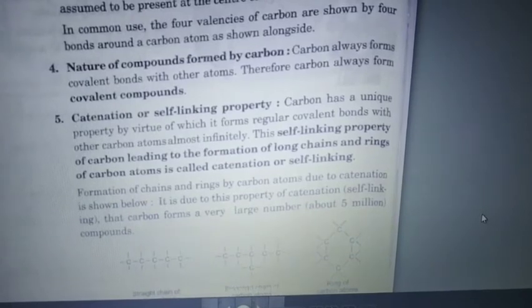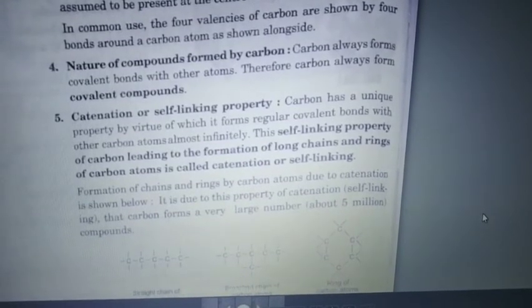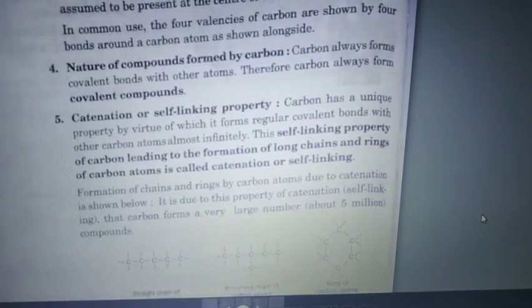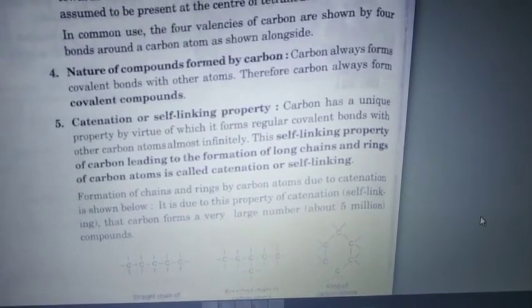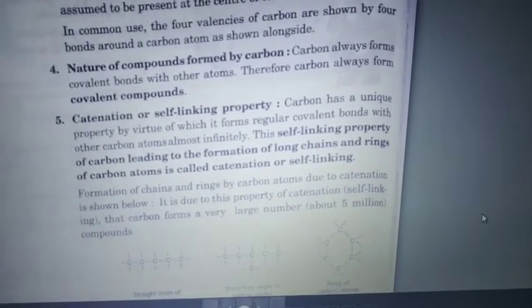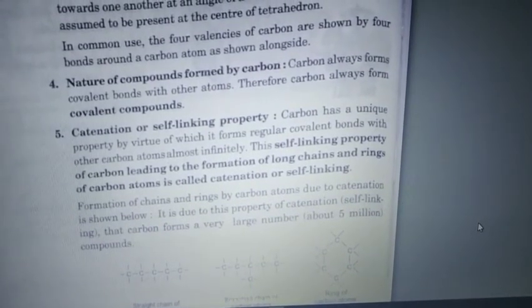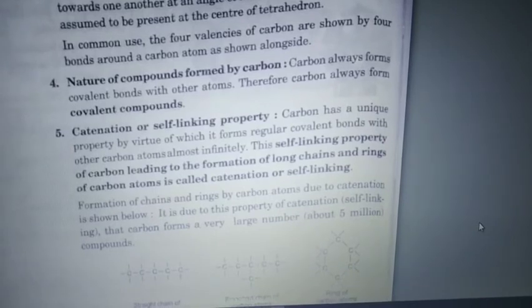This catenation or self-linking property, leading to the formation of long chains and rings of carbon atoms, is called catenation or self-linking. It means carbon can link among one another, and it can form long chains, ring structures or branched chains.